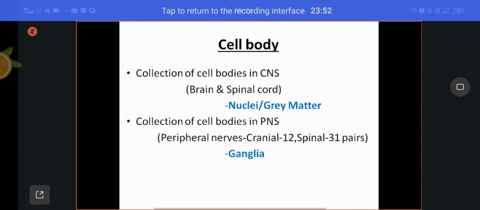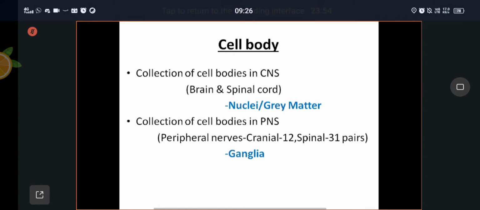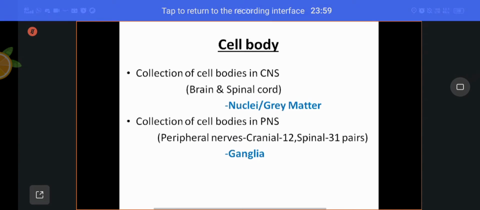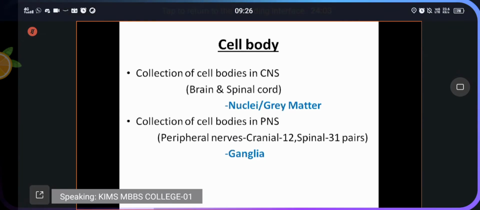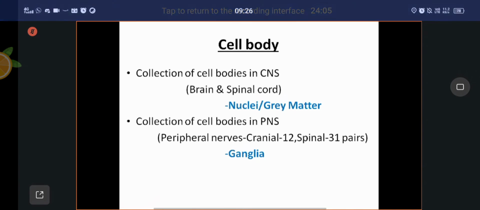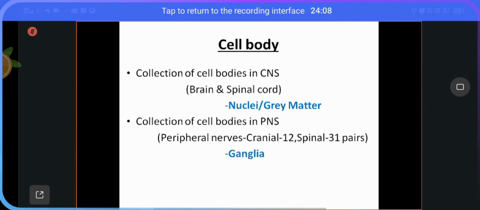The collection of cell bodies within the peripheral nervous system, or outside the central nervous system, is called ganglia. Ganglia are always present in the peripheral nervous system.